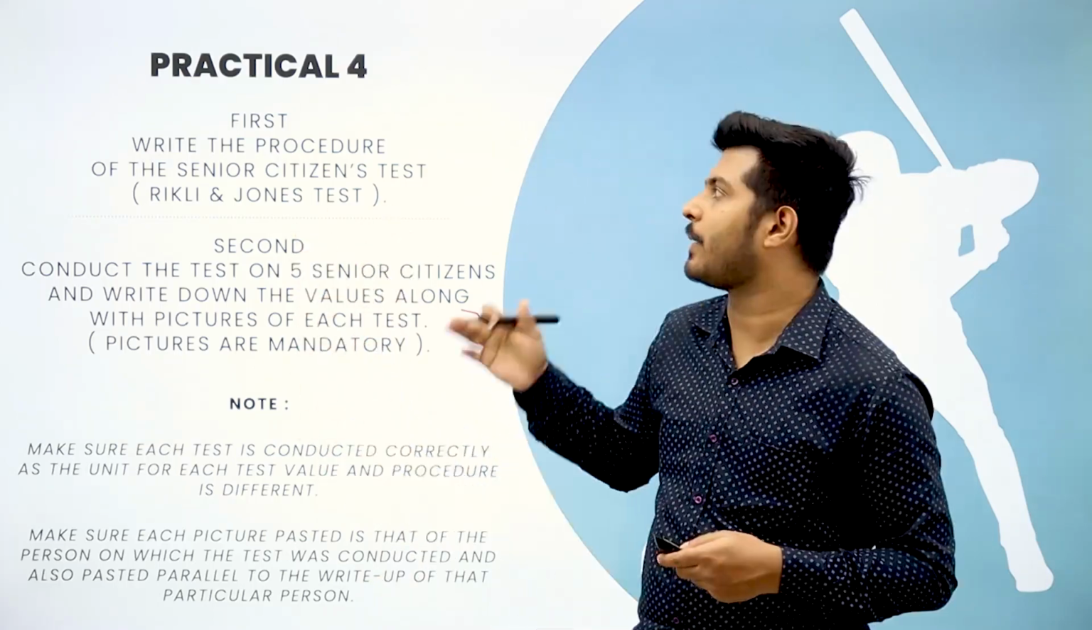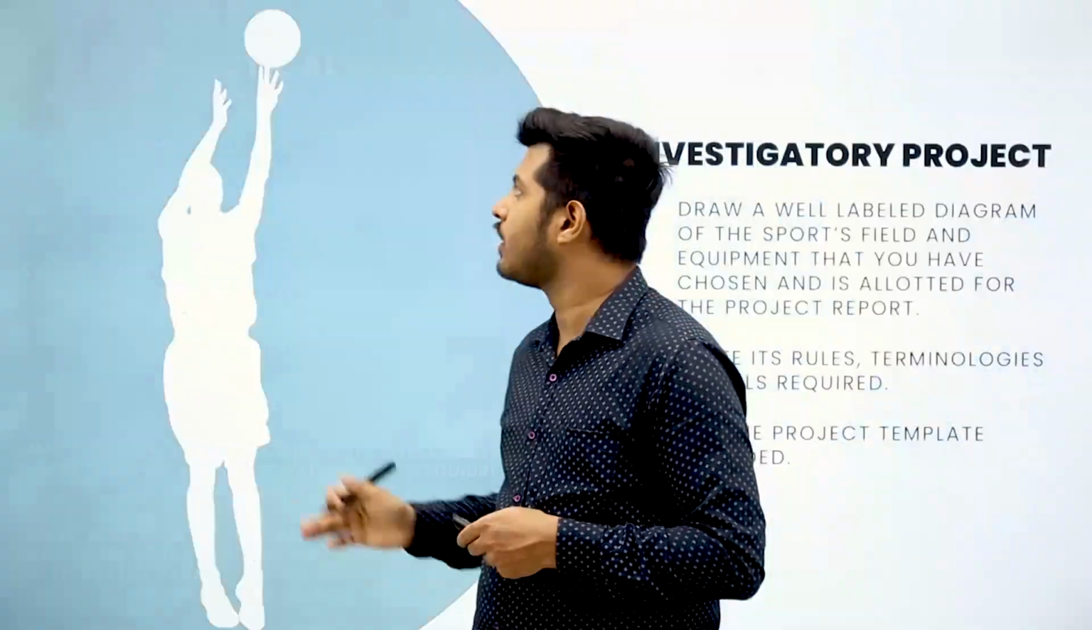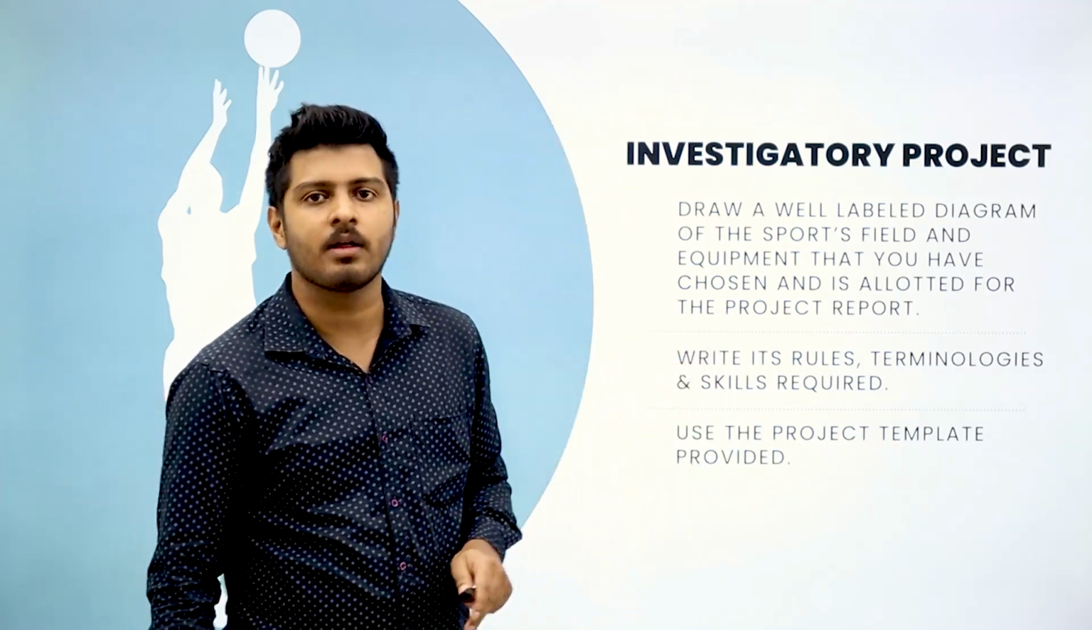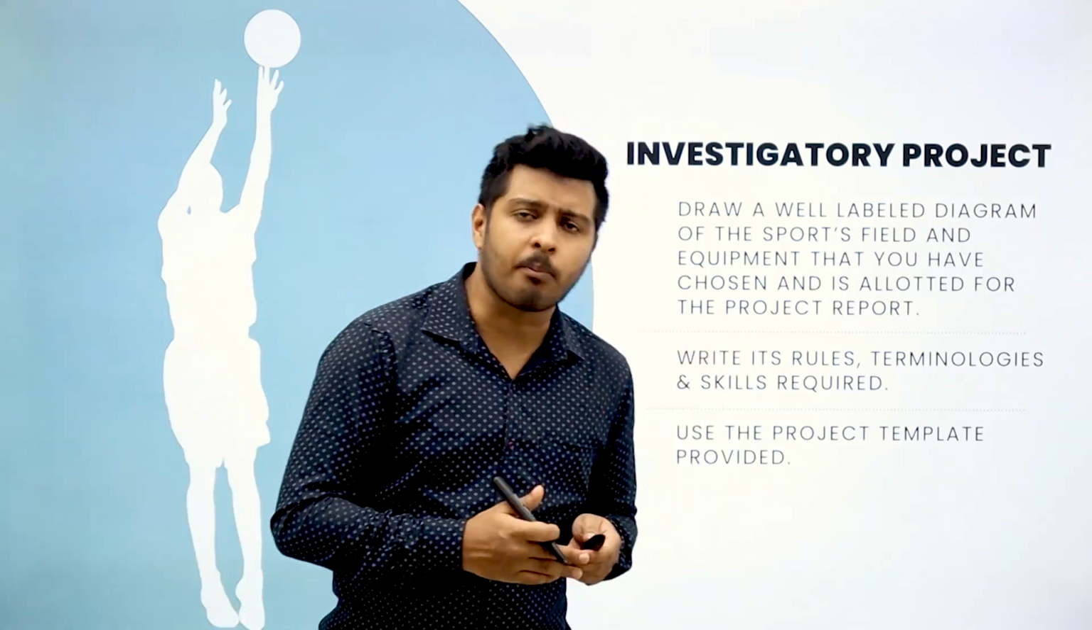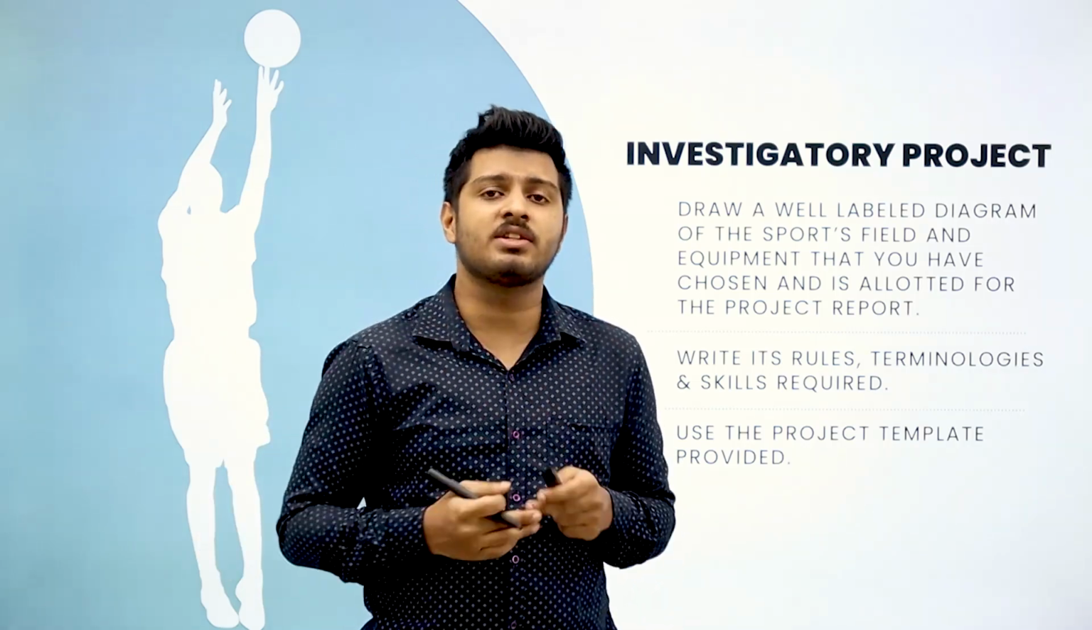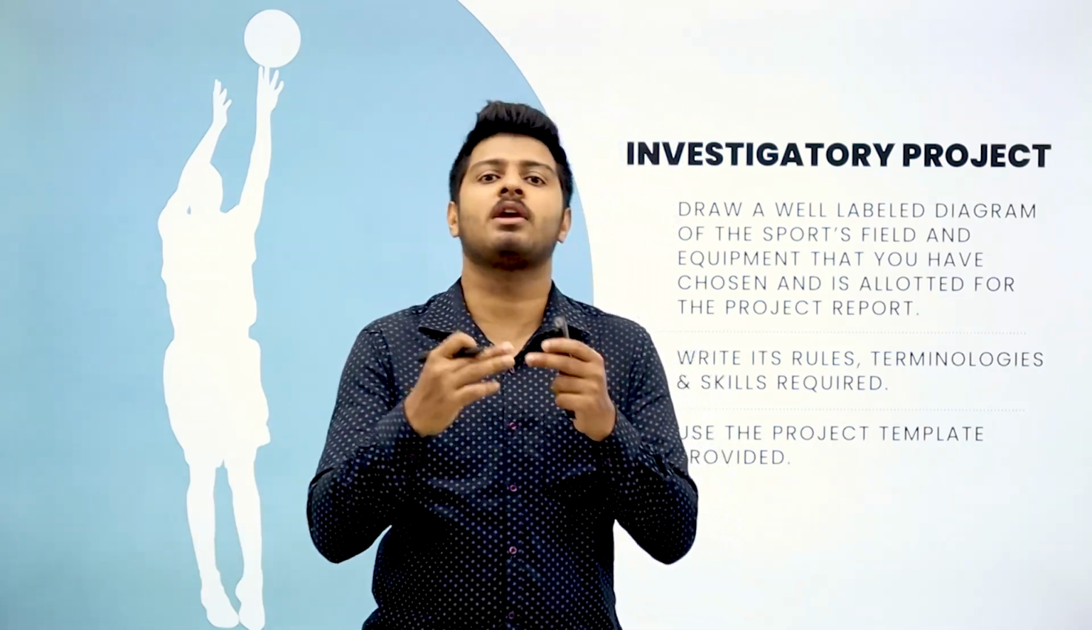This is how we wind up the practical part of your record book. Now let's move on to your investigatory report. I hope you understood the practical part. Now basically, what is an investigatory report? An investigatory report is when you conduct an investigation on a particular topic or a particular subject and you prepare a report on that.